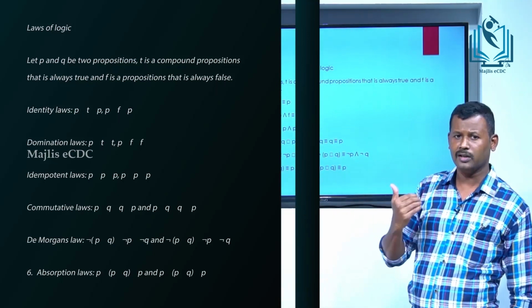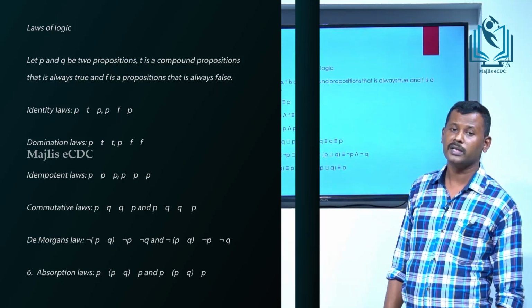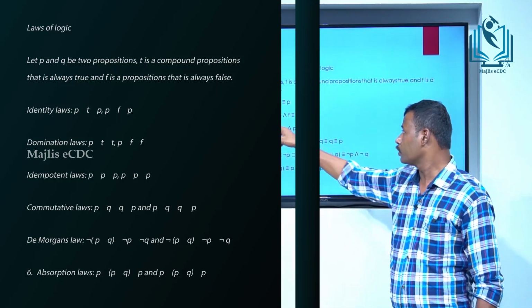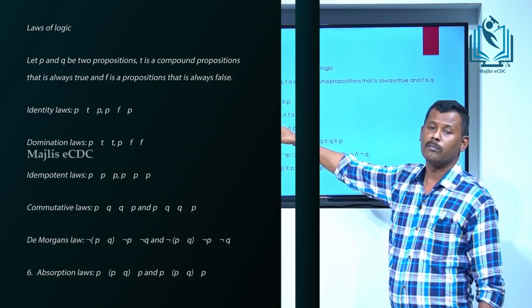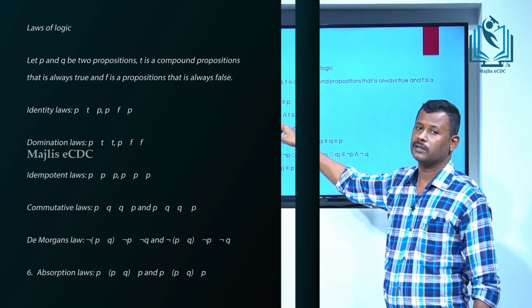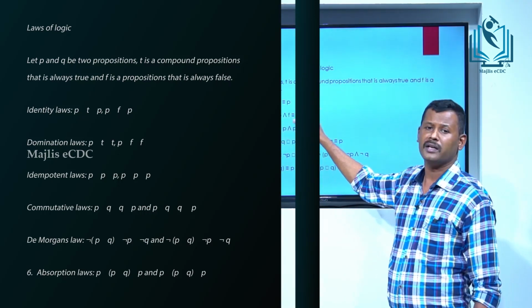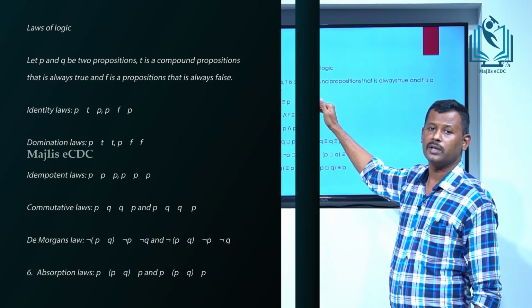The second law is the domination law. Consider proposition P and compound proposition T. Then P or T is equivalent to T, and P and F is equivalent to F.